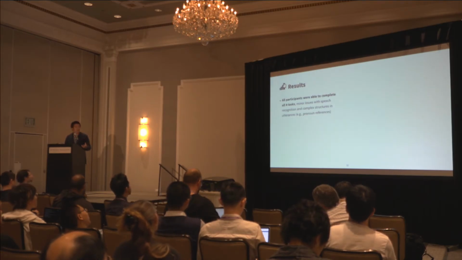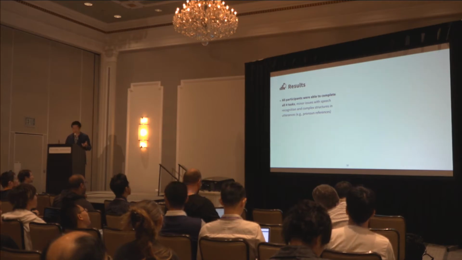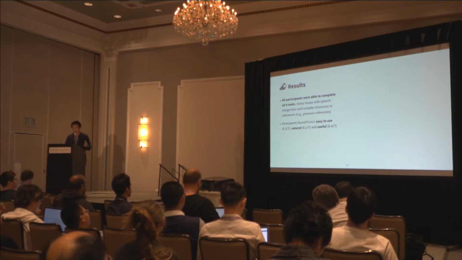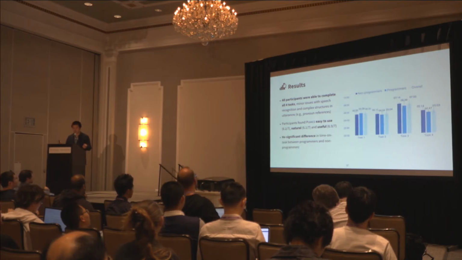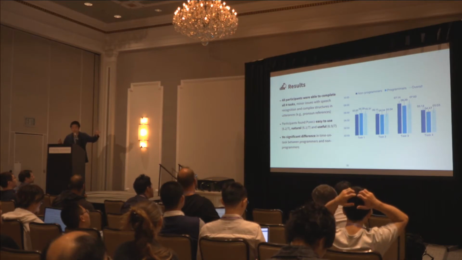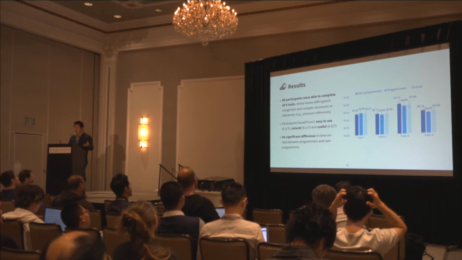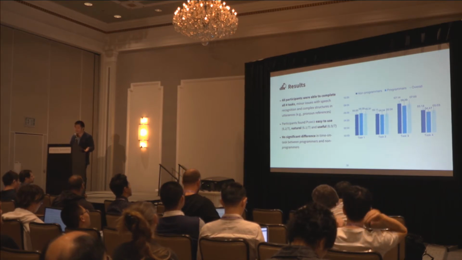The study results were encouraging. All participants were able to complete all 4 tasks. In a post-survey study, participants reported that they found PUMICE easy to use, natural, and useful. There was no significant difference in time on task between programmers and non-programmers. They on average spent around 5 to 7 minutes for each task. This suggests that non-programmers can use PUMICE as well as programmers.